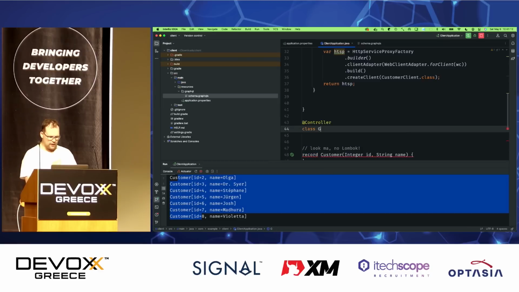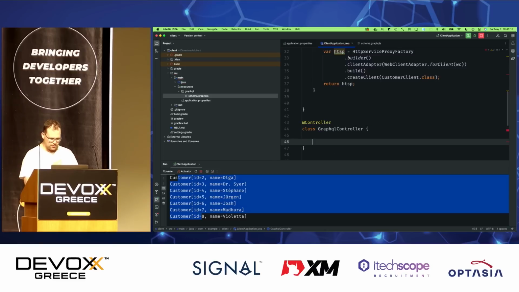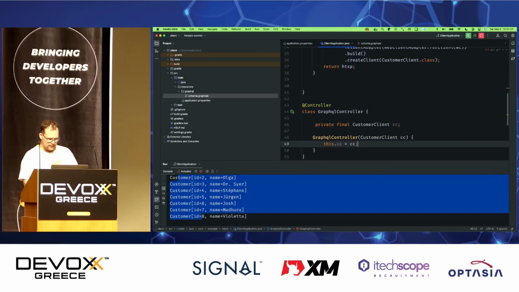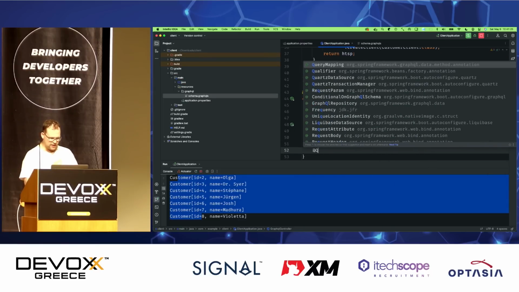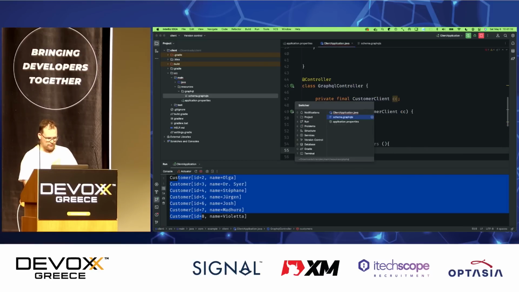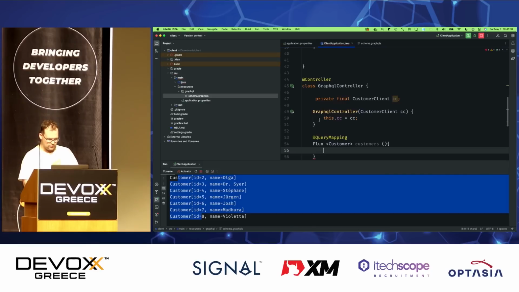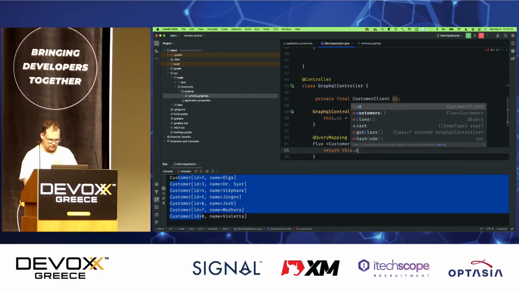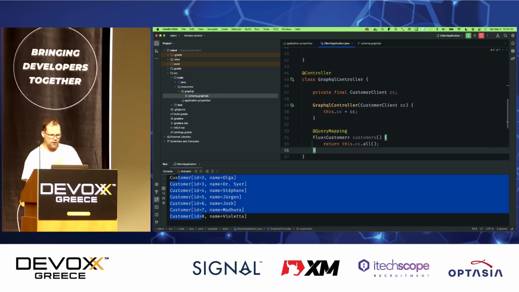So I can create a GraphQL controller. Come on, it's weird typing at an angle. And I'm going to inject my customer client into the constructor. And in order to create that mapping, I'll just say query mapping, publisher of customer, right? So this is going to map to the schema, right? I have customers, I have a query mapping endpoint, right? So return this.cc.all. Very good.